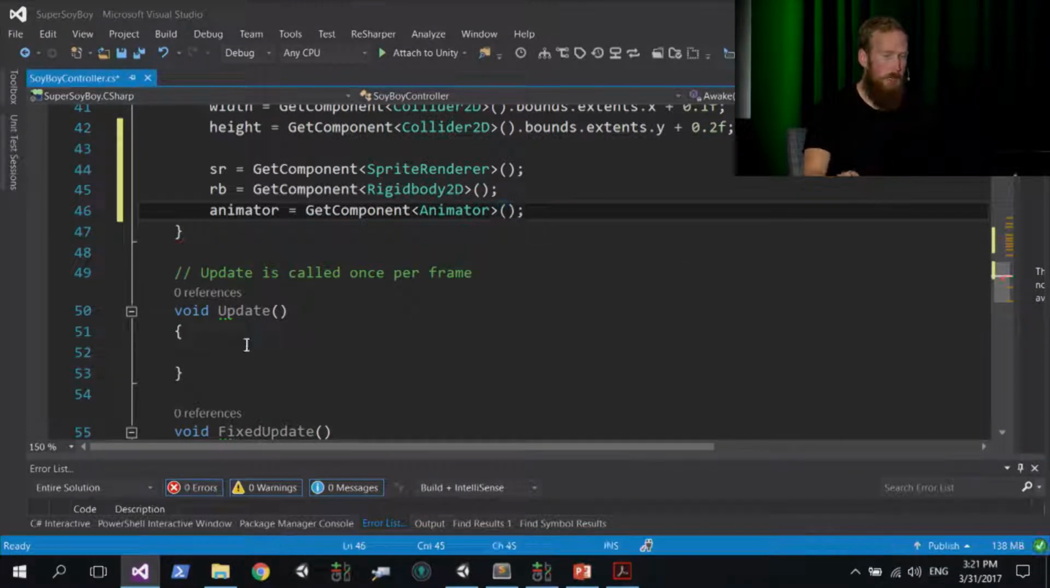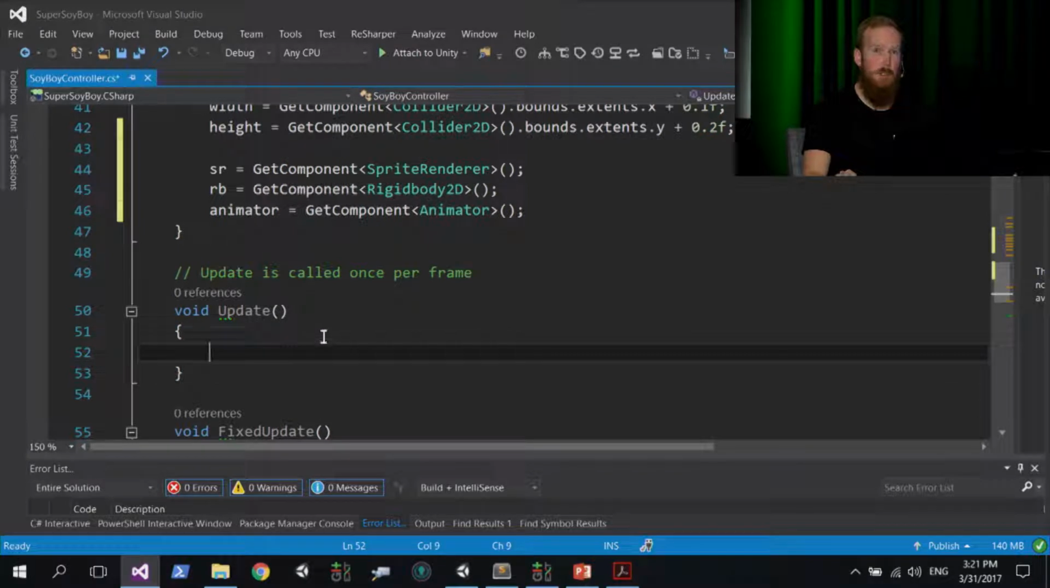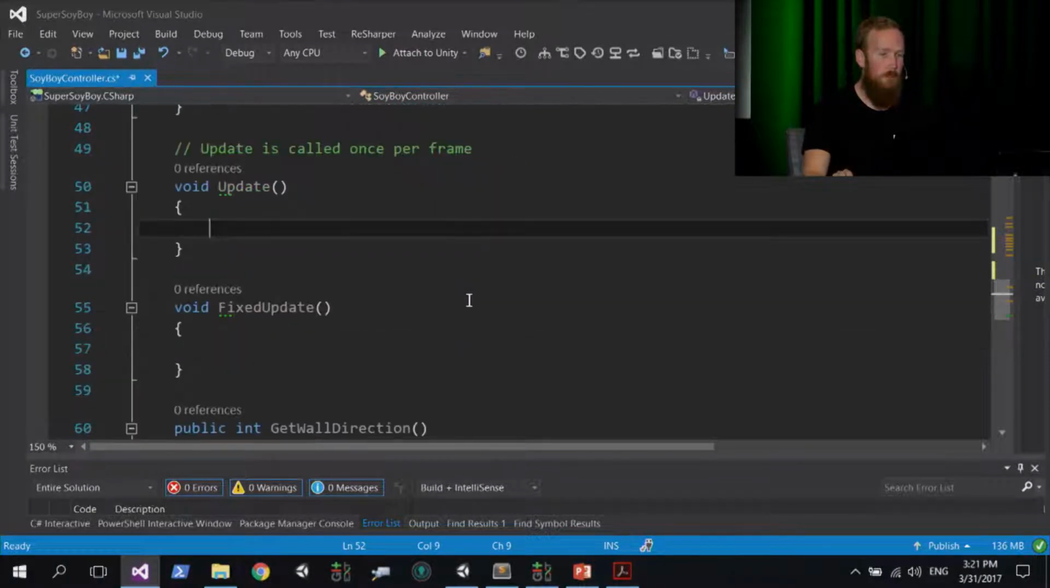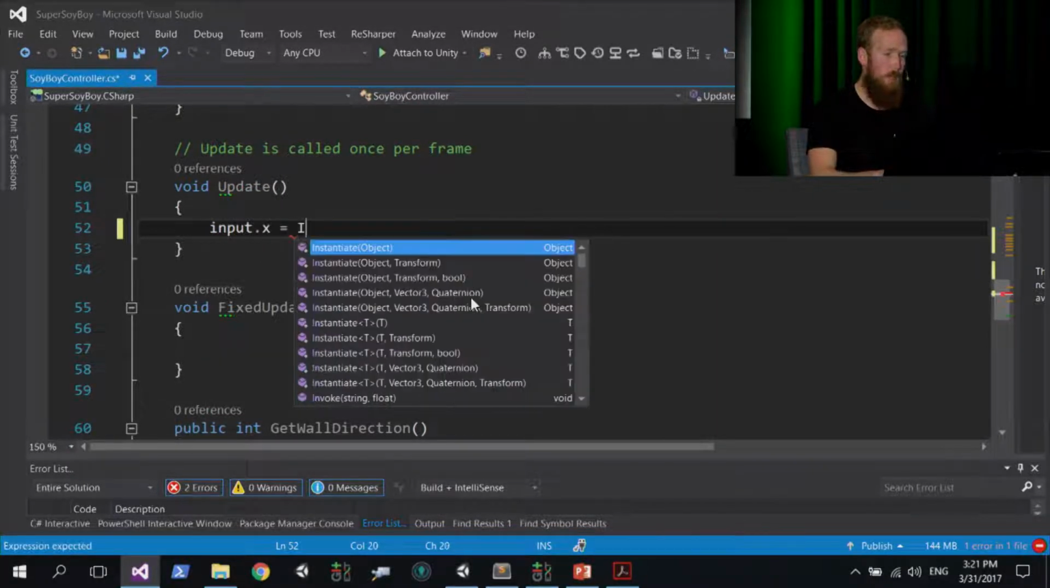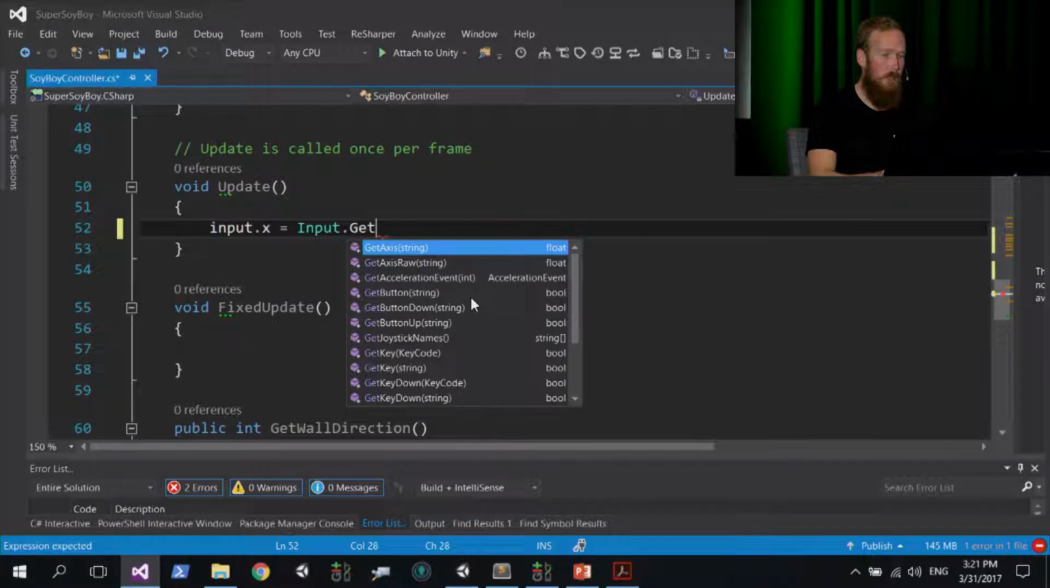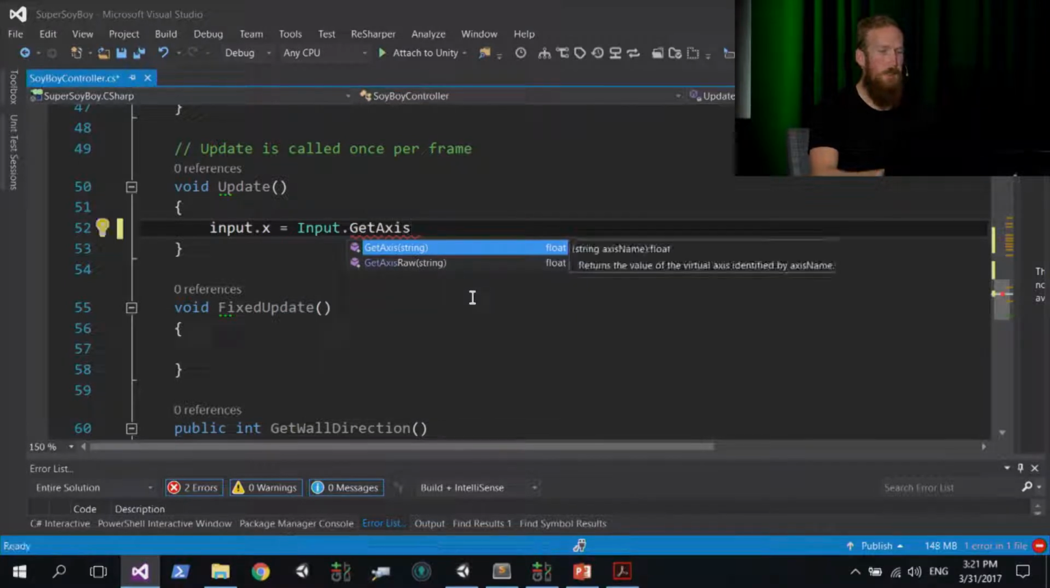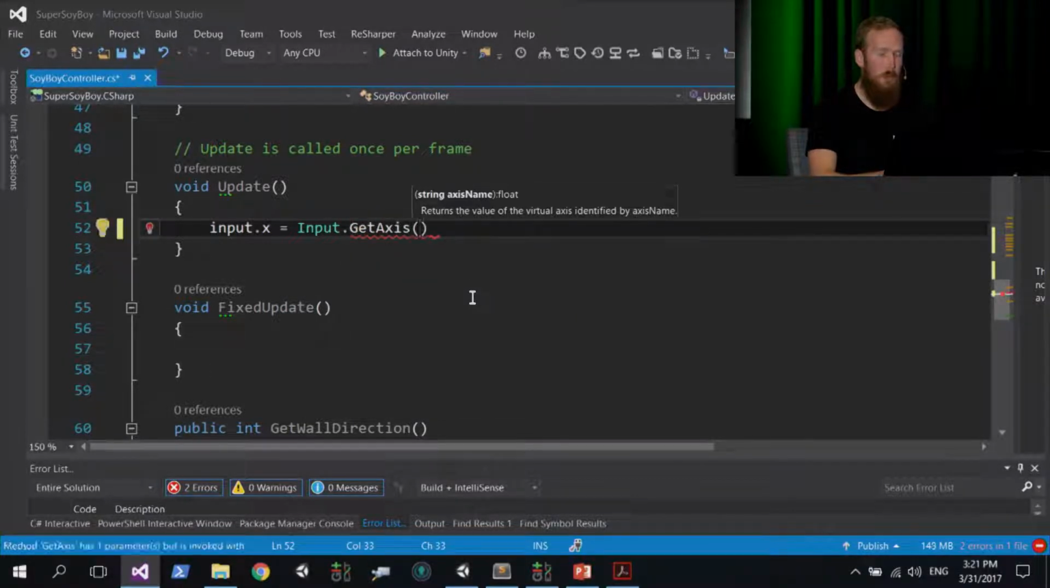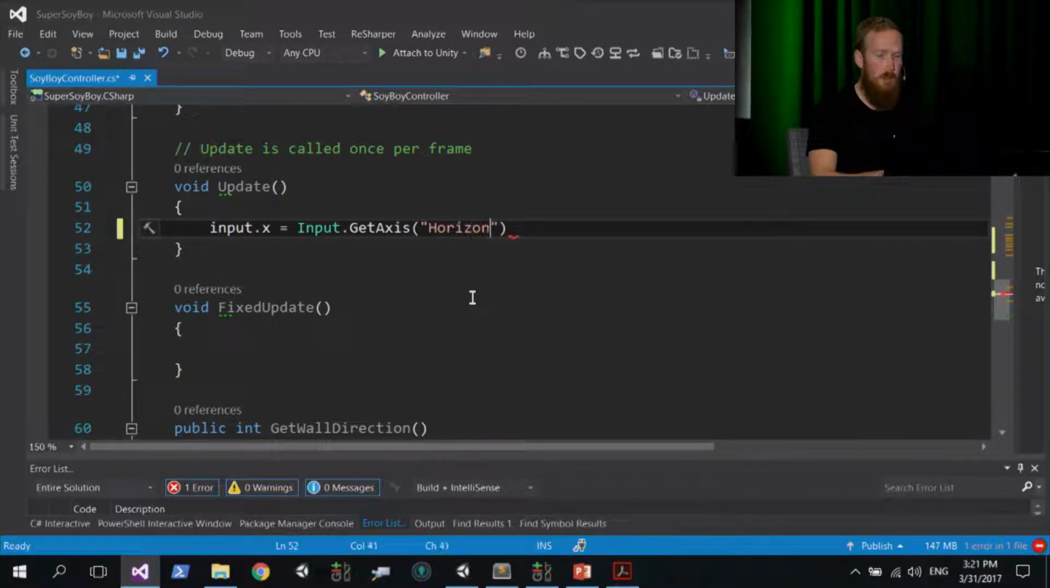Okay, so next we need to actually capture some controls and inputs. So we're going to do that in the game loop, so this is going to be in the update method. Go down to your update method, and we're going to go input.x equals, and we're going to use a method called input.getAxis. And we need to pass in a string to that. So open up parentheses, and in quotes, we're going to put in horizontal. And that's a default axis that Unity gives to us.